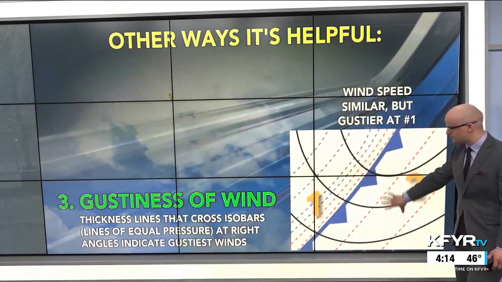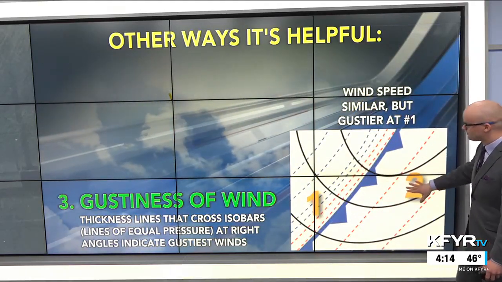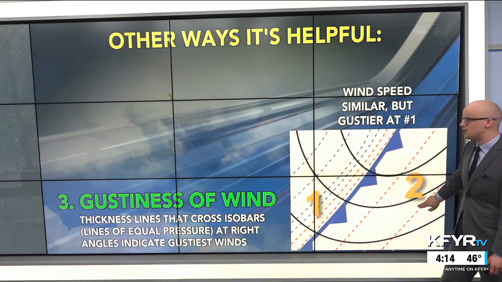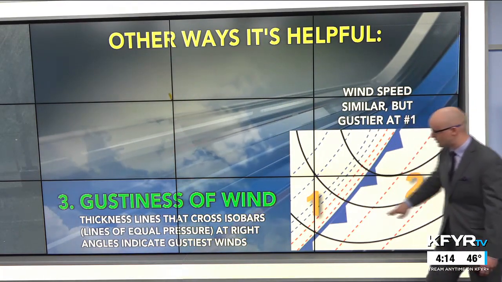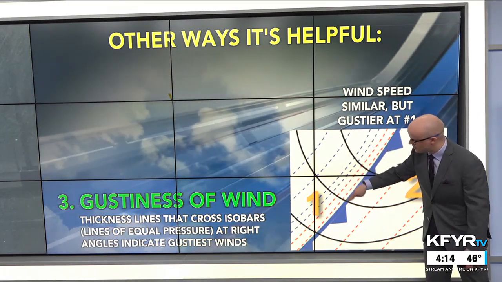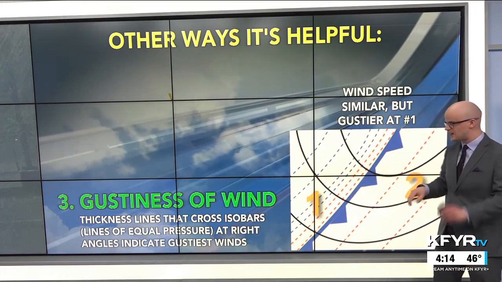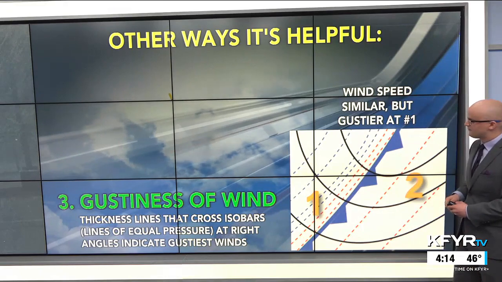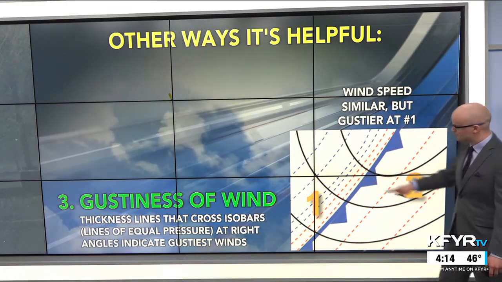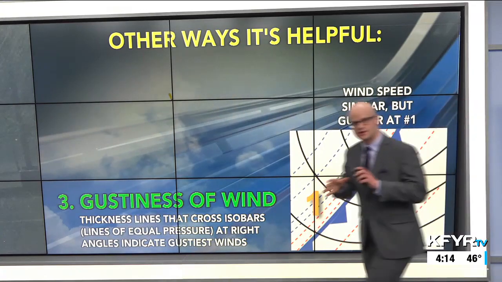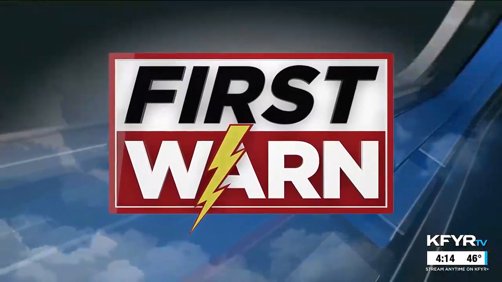We have an example here. I'm going to enlarge this here. Wind speeds are similar at both of these points here. Our black lines here are those constant pressure lines, equal pressure isobars, whereas we have our thickness lines here, the dashed lines. And when they're crossing those at right angles, this gets a little complicated here, but basically the winds would be gustier at point number 1 compared to point number 2 because the thickness lines are crossing those isobars at right angles. So another use of those thickness plots that meteorologists have.